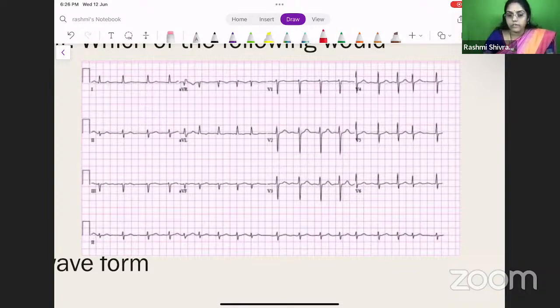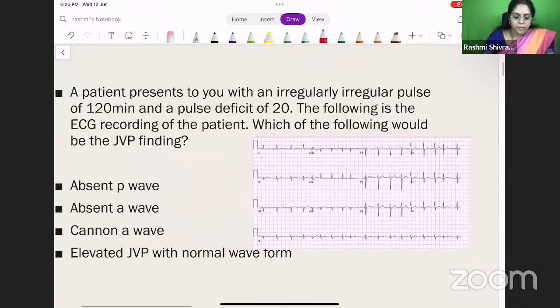Canon A wave. So Dr. Venkatesh says it's a Canon A wave. Okay. So Dr. Venkatesh, can you tell me why do you think it's a Canon A wave? We'll just go through the question once again. A patient presents with an irregular pulse. Okay. So as soon as you see irregular pulse, what should strike you? It should be either atrial fibrillation or an AV block. Right. Of 120 per minute with a pulse deficit of 20. The following is an ECG recording of the patient. What would be the JVP finding?